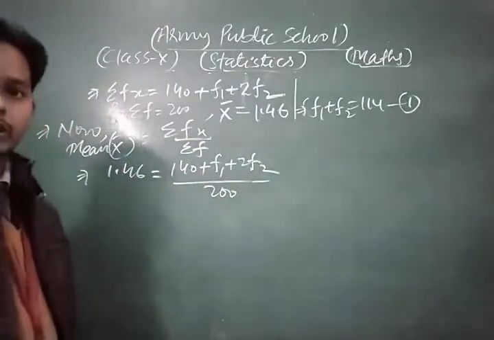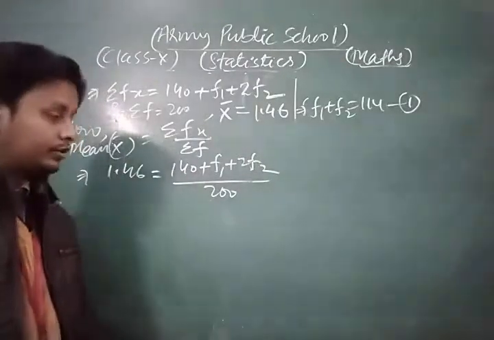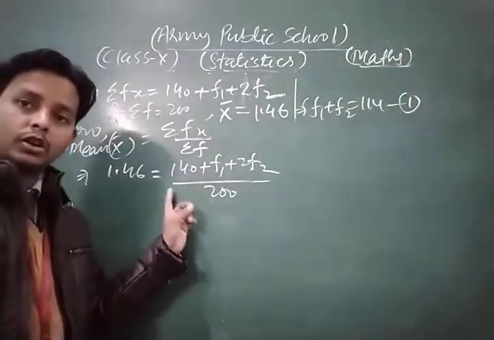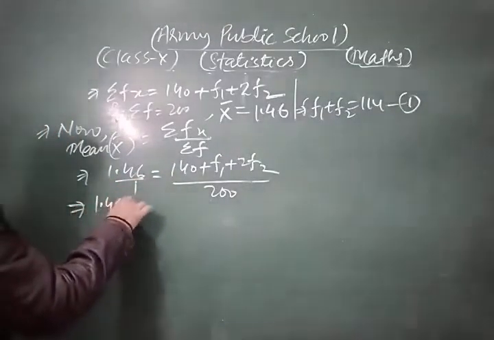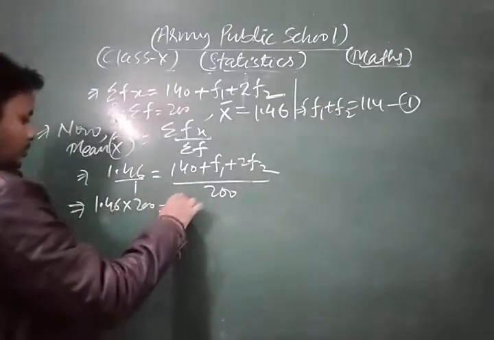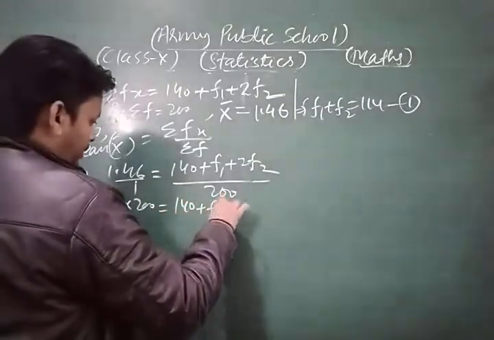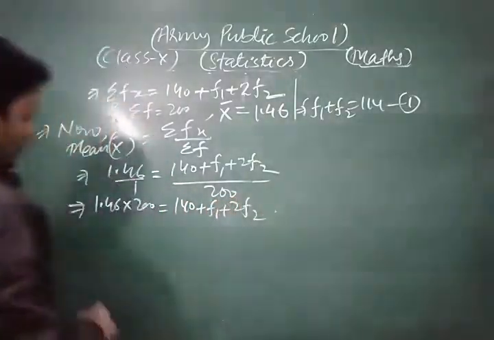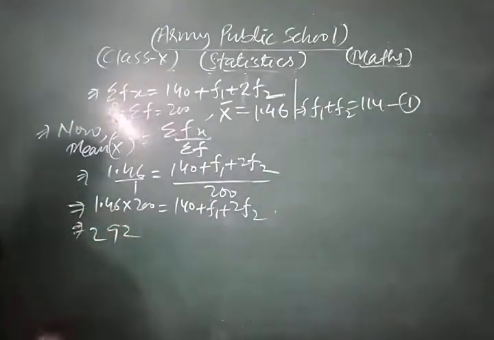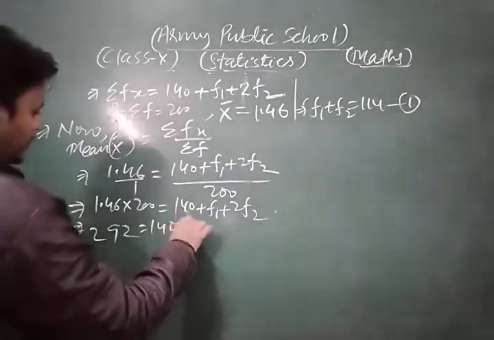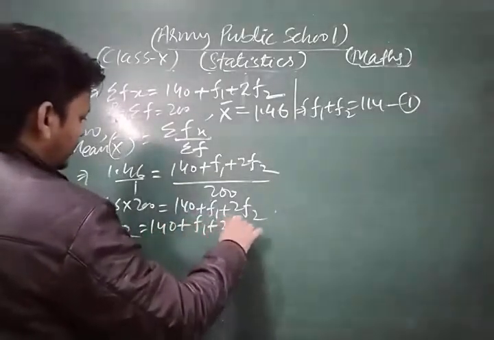Now we do cross multiplication. So 1.46 into 200 is equal to 140 plus f1 plus 2f2. This gives 292 is equal to 140 plus f1 plus 2f2.